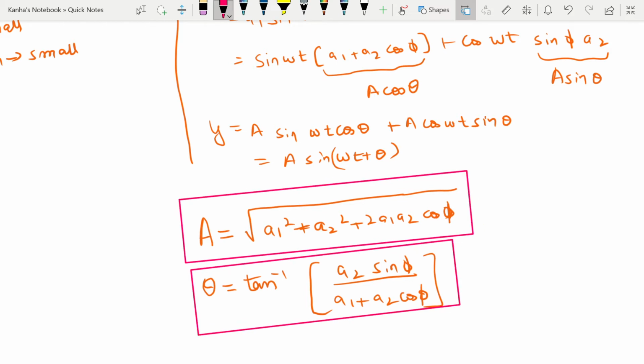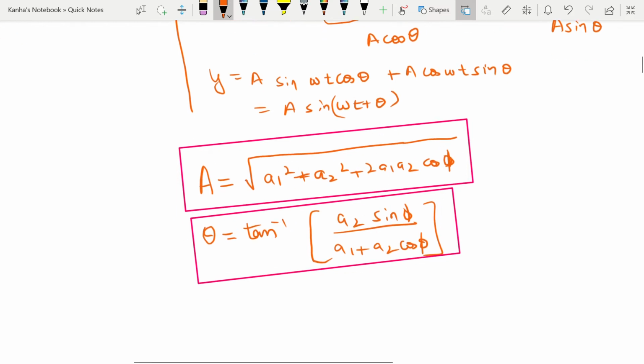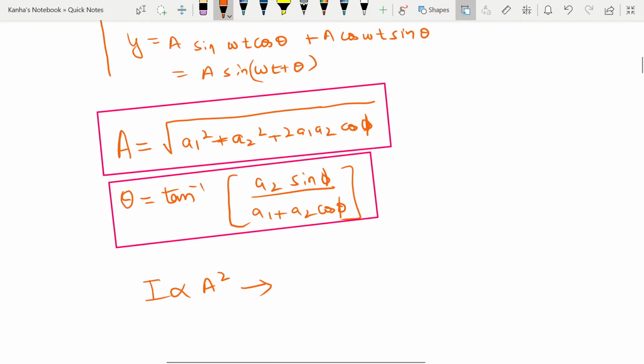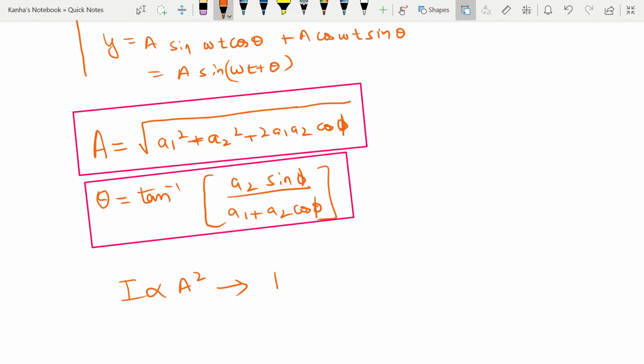because sometimes they ask you to find all these quantities, and then you should know that intensity is proportional to amplitude squared. Okay, so when two waves interfere, I have intensity I equal to I1 plus I2 plus 2 times root I1 root I2 into cos of the phase between them.